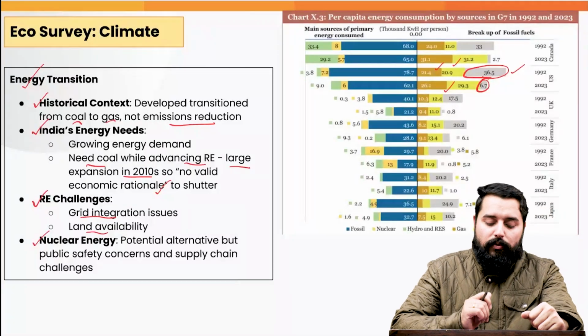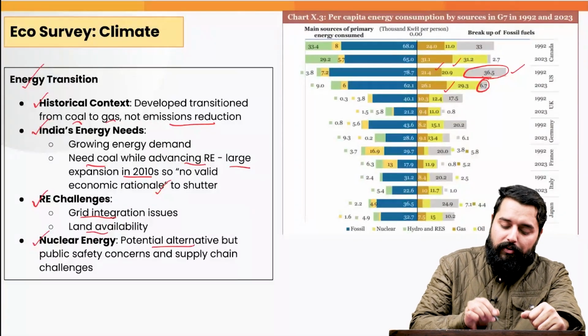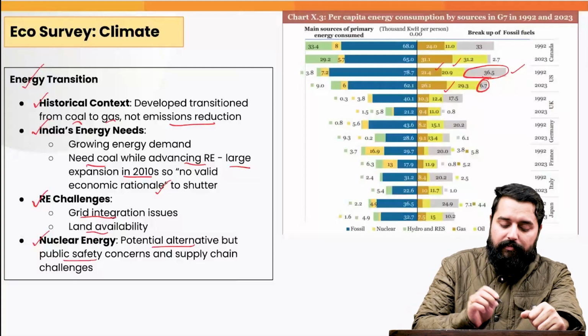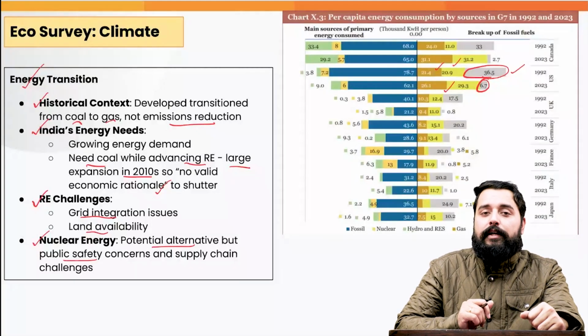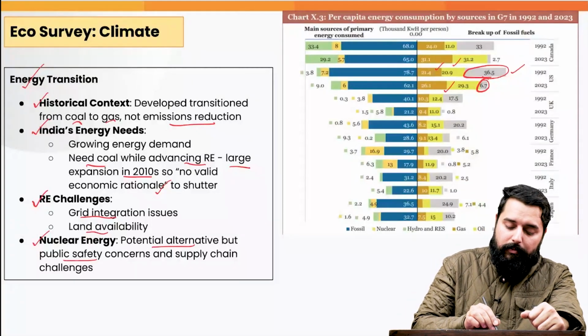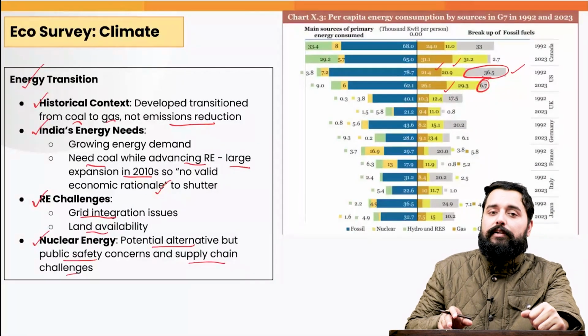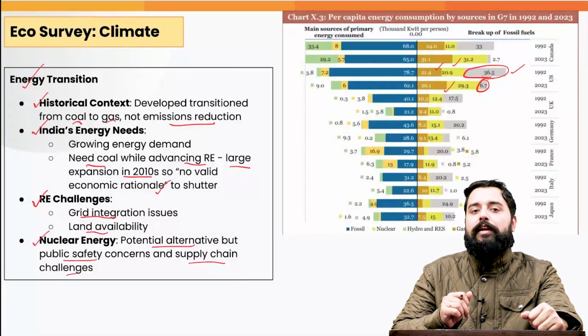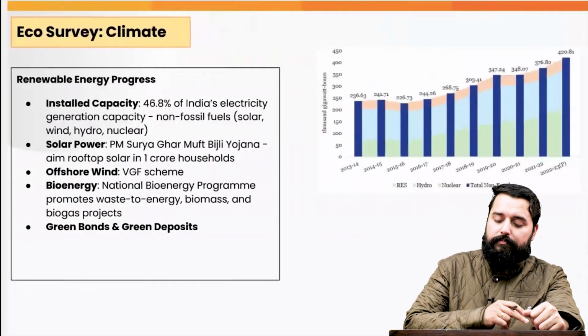Plus, when we look at the nuclear energy, it serves as a potential alternative. But there are concerns regarding this also. For example, the public safety concerns, the protests that were done in Tamil Nadu, for example, and the supply chain challenges as well. Because again, the nuclear energy, for the production of it, we will have to import uranium.